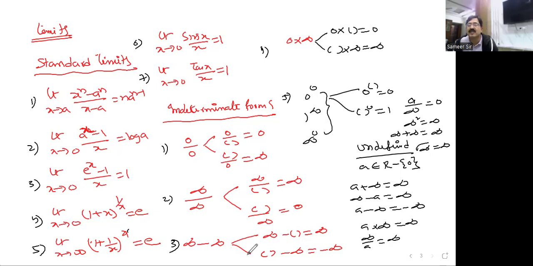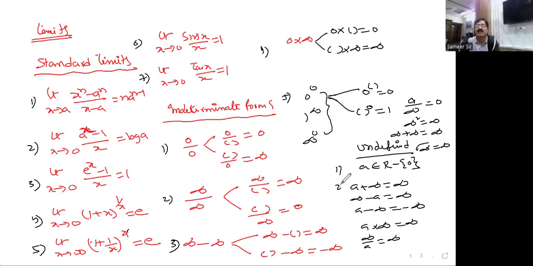Infinity minus infinity is also one of the indeterminate forms, because we are getting two answers: one is infinity, the other one is minus infinity. Like that, 0 into infinity is also another indeterminate form. Another one is what? 0 to the power of 0, 1 to the power of infinity, infinity to the power of 0. These all are exponential forms. I would like to explain one of these. 0 to the power of anything is 0, but something to the power of 0 is 1. 0 or 1, which one is correct? We can't say. That's why this is also indeterminate.